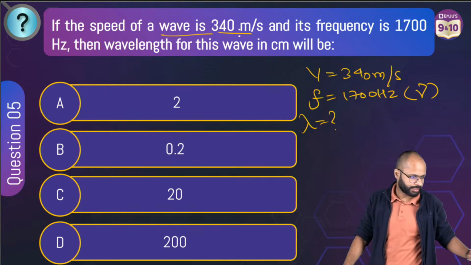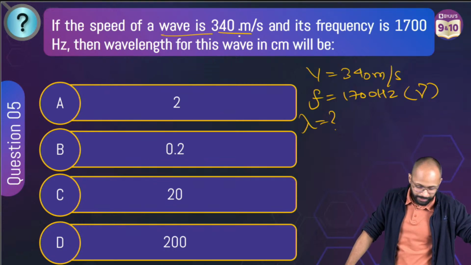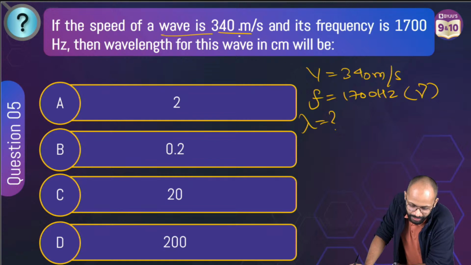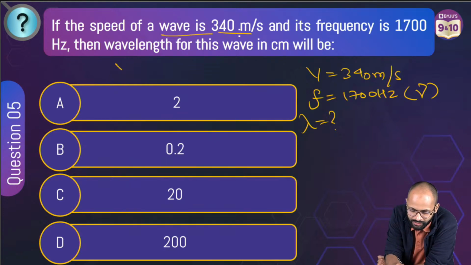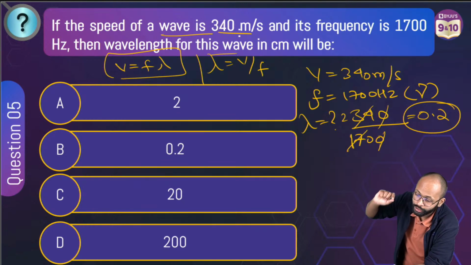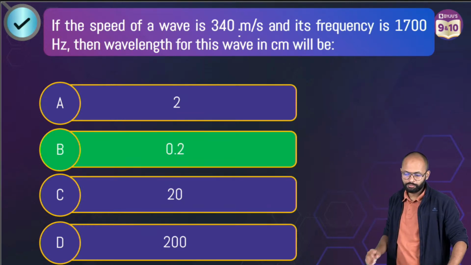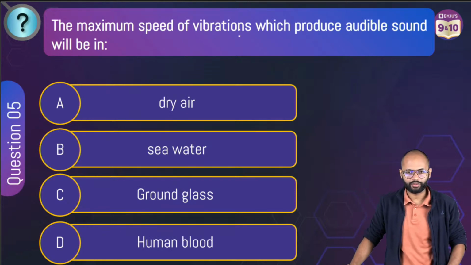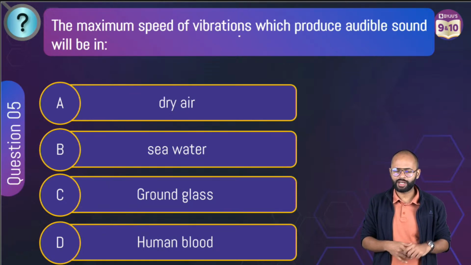Option B has 72%. Velocity is given, simple formula: V equals f lambda. Wavelength is asked, so lambda equals V upon f, 340 meter per second upon 1700 hertz, which is 0.2 meters. Option B is correct. Very easy question.